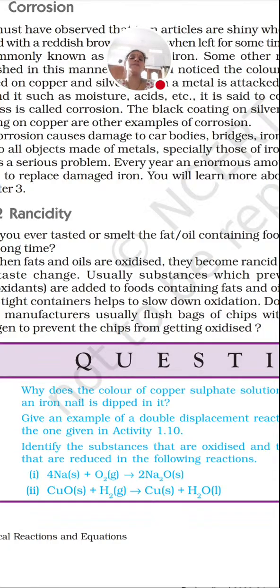Generally chips manufacturers flush nitrogen into chips packets so that the chips will not get rancid. The oxidation of food can be prevented, and the chips will not become soft. So out of that paragraph they can ask what is rancidity, how it can be prevented, or what are antioxidants. Give some examples. Nitrogen is an antioxidant. So this is the overall view.